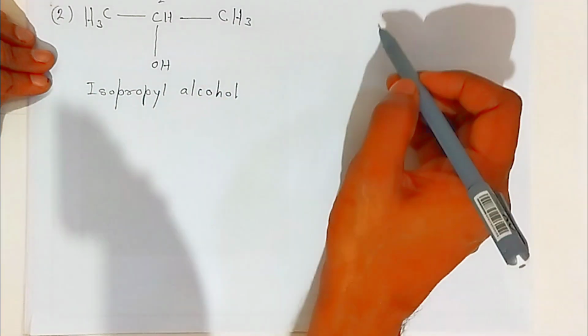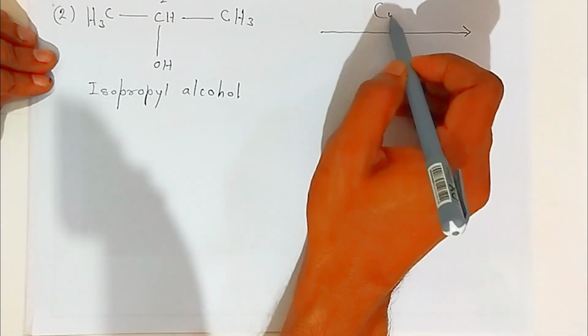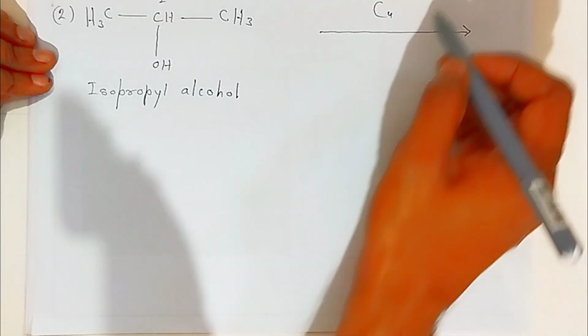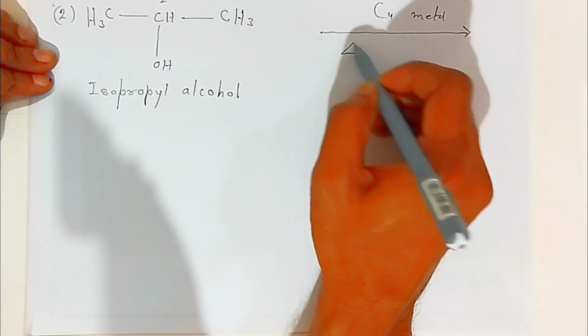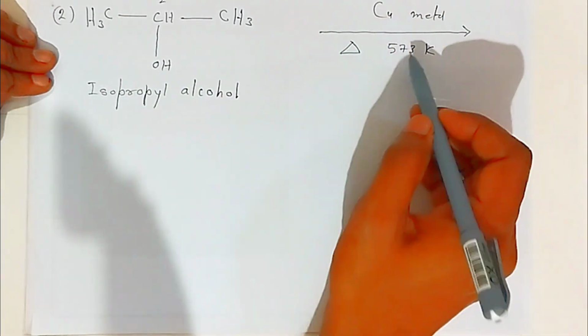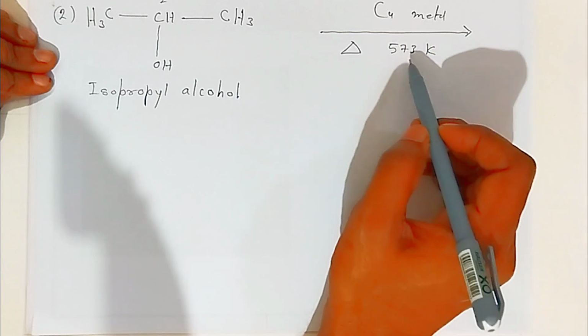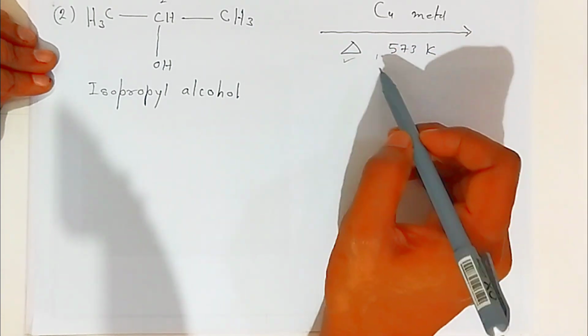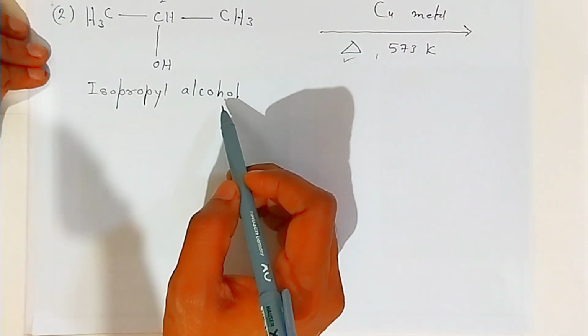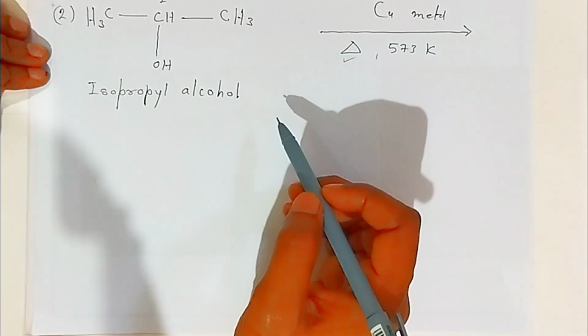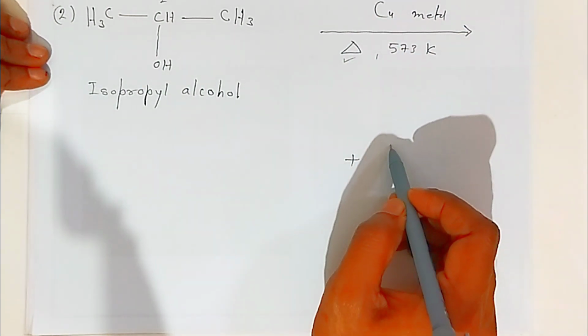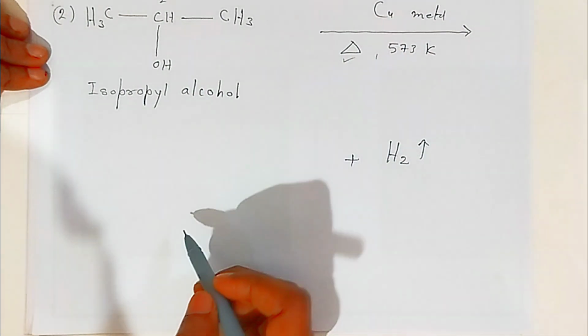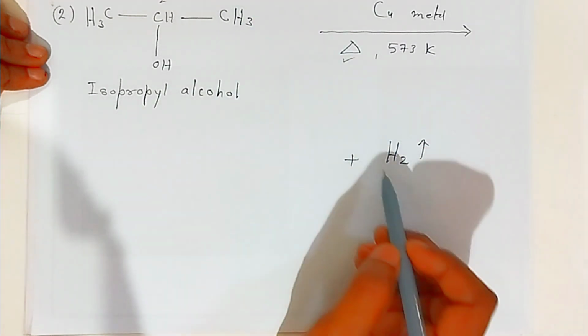Second degree alcohol you have to take and mix with copper metal, and you have to just heat it at 573 Kelvin. Okay students, if you find it difficult to remember, you just put this symbol in the examination, it is also okay students. So isopropyl alcohol you have to heat with copper metal, and what happens students, there is an elimination of hydrogen gas. Hydrogen gas will be eliminated.